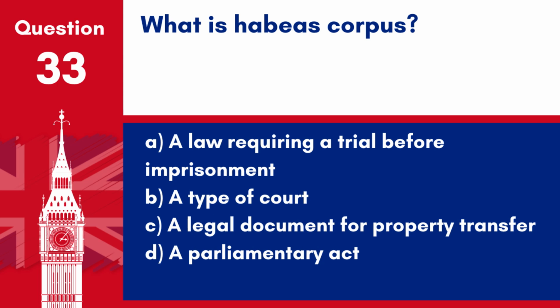A. A law requiring a trial before imprisonment. B. A type of court. C. A legal document for property transfer. D. A parliamentary act. Answer: A. A law requiring a trial before imprisonment. Habeas corpus is a legal principle that safeguards individual freedom by ensuring a court determines the legality of a detention.